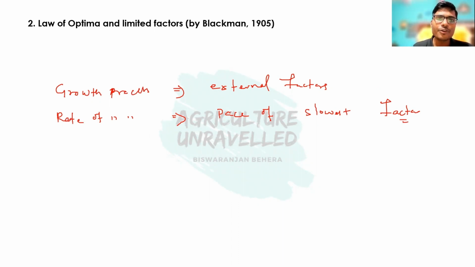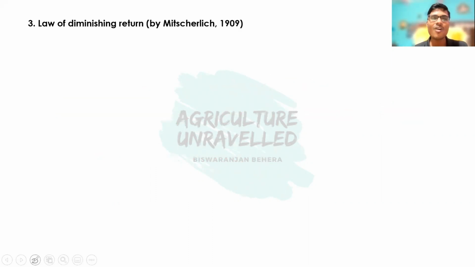Blackman also introduced another term, that is Blackman's response. Blackman's response indicates the concentration of carbon dioxide and the intensity of light at which there is an abrupt cessation in the rate of photosynthesis. So that is known as Blackman's response. So here Blackman included other external factors such as carbon dioxide, temperature, and light to describe a growth process or any process.